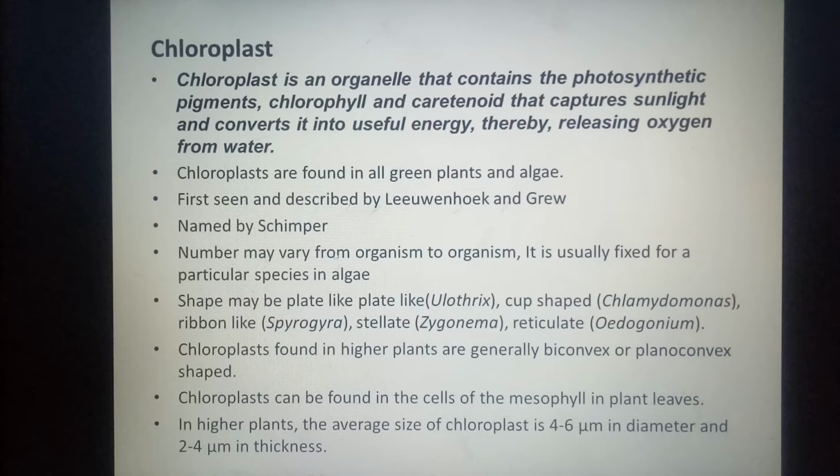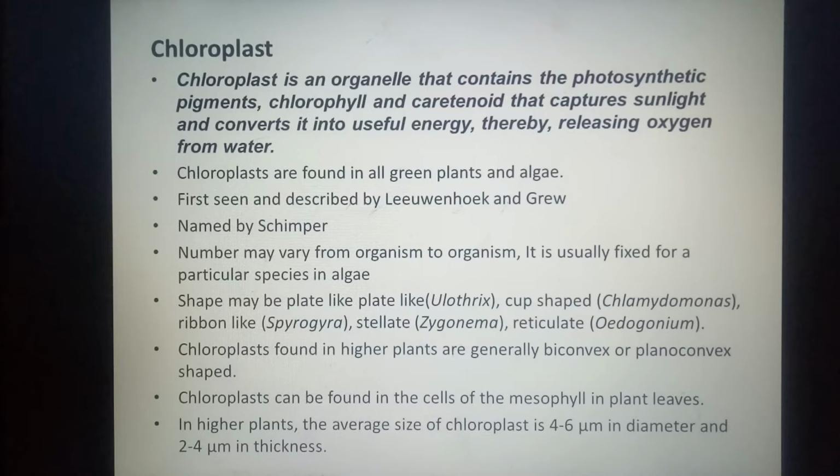The number of chloroplasts in a cell is fixed for a particular species, but from one species to another the number may change, but it stays fixed for one particular species. Their shapes may also change.